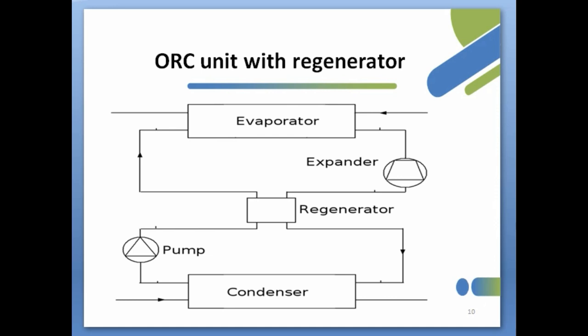In case of dry fluids, the cycle can be improved by the use of regenerator. A counter-current heat exchanger is installed between expander outlet and the evaporator inlet. The power required from the heat source is therefore reduced and efficiency is increased.